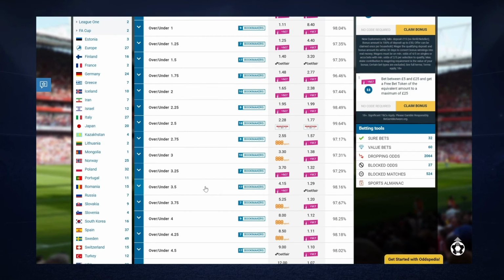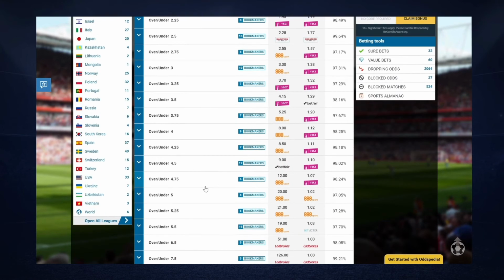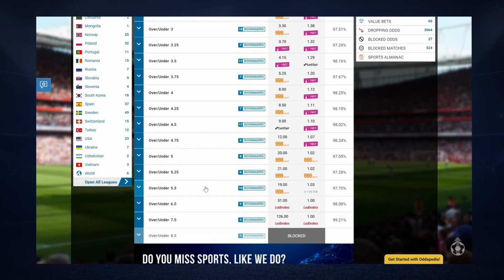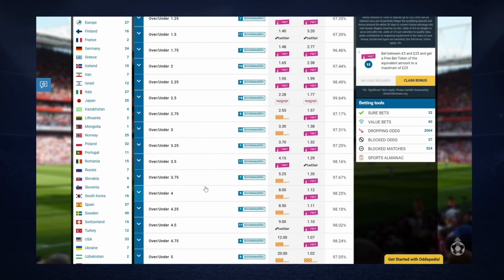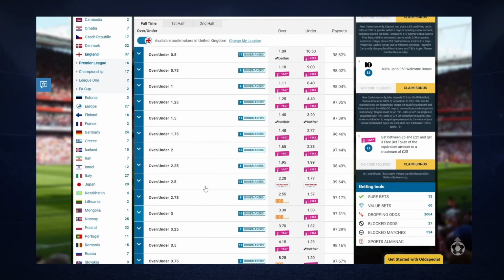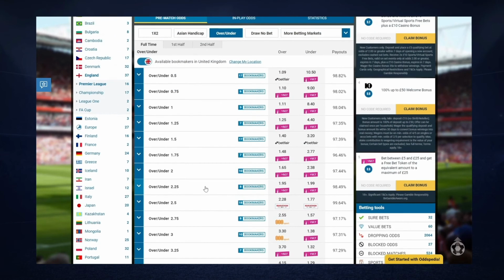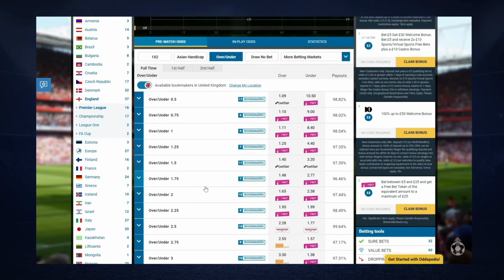We can choose 3.5, 4.5. Of course, it's much better if we always use these halves, because we are clear that we will win or lose our bets. As you see, there are hundreds of options for us to bet in the over and under market with the highest odds.